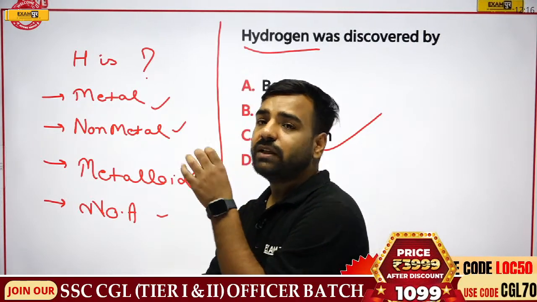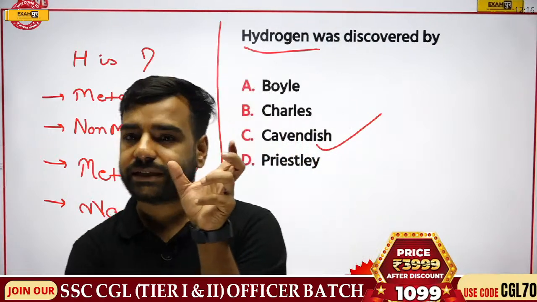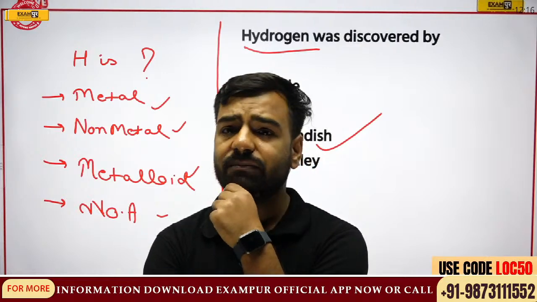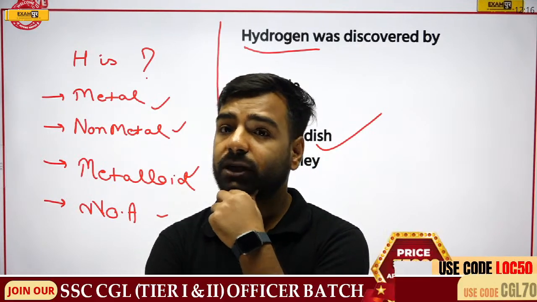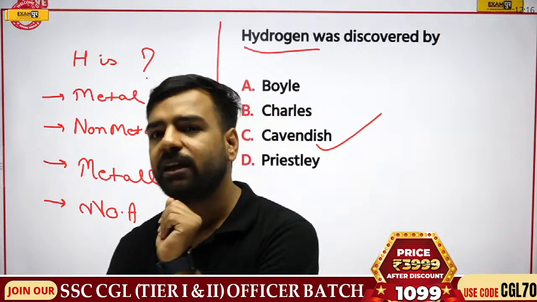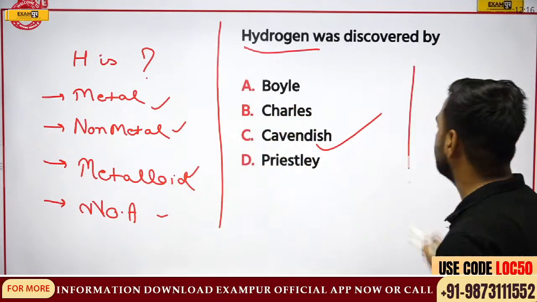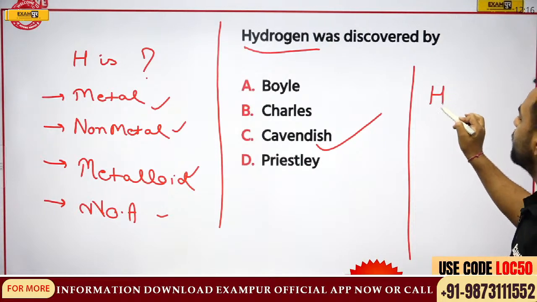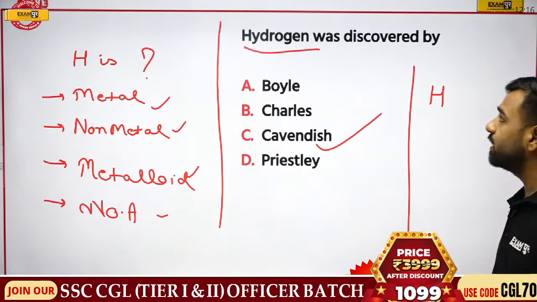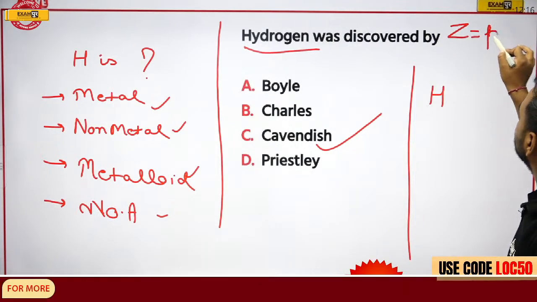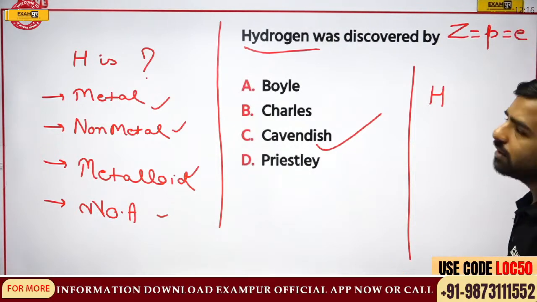So now, if we talk about those concepts in which these were actually placed, we'll think that hydrogen is placed in the first group, so it must be metal, but no. There's a logic behind it. Very, very good, Vikramaditya. If I talk about hydrogen, I've already told you, hydrogen's atomic number is 1. And yesterday we understood atomic number, which we represent by Z, is equal to the number of protons, which is equal to the number of electrons.